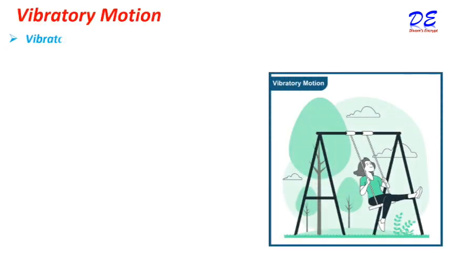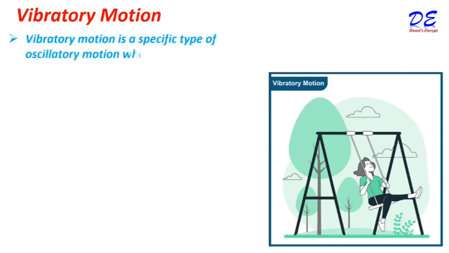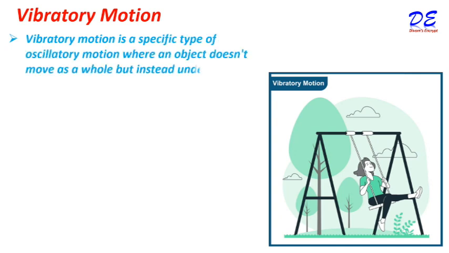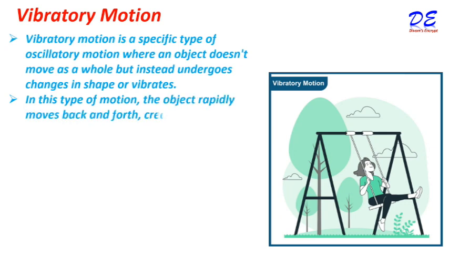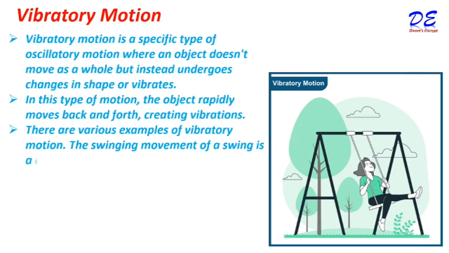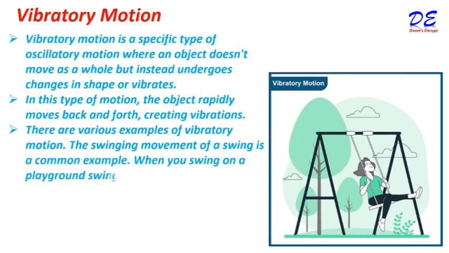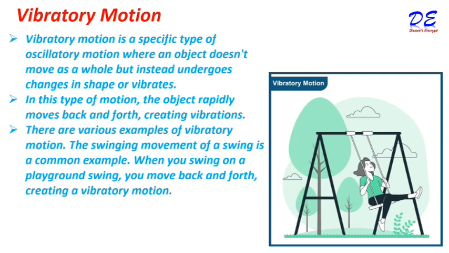Vibratory motion. Vibratory motion is a specific type of oscillatory motion where an object doesn't move as a whole but instead undergoes changes in shape or vibrates. In this type of motion, the object rapidly moves back and forth, creating vibration. There are various examples of vibratory motion. The swinging movement of a swing is a common example. When you swing on a playground swing, you move back and forth, creating a vibratory motion.